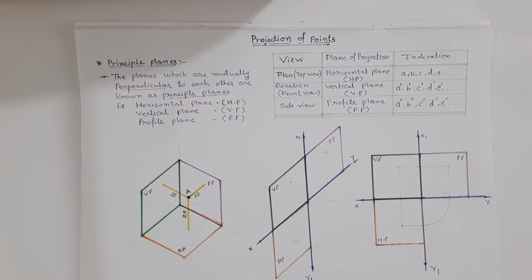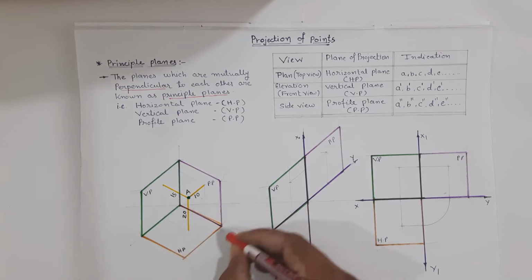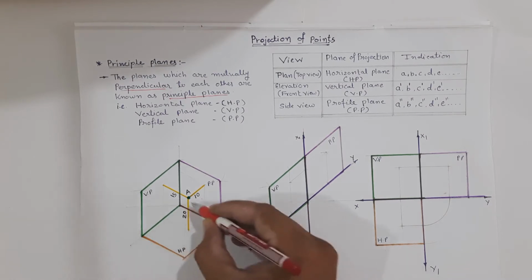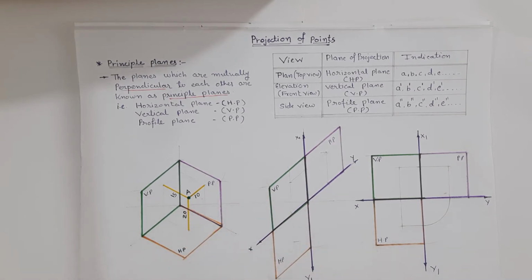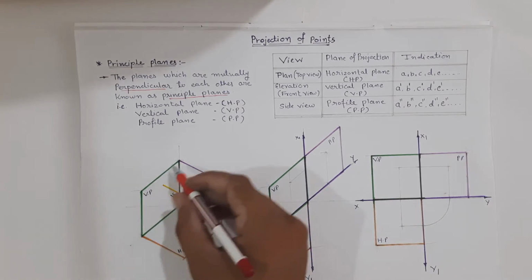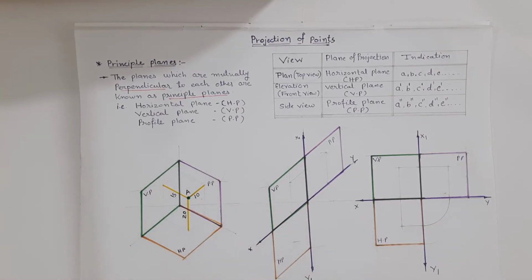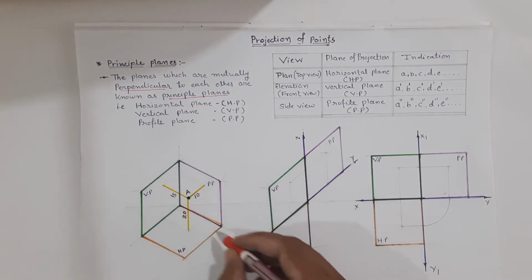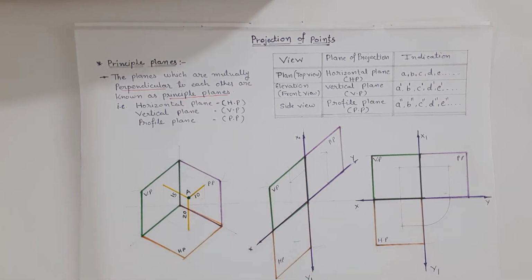So what is horizontal plane? This is the horizontal plane, and a horizontal plane is a plane which is parallel to the ground. A plane which is perpendicular to the ground is considered as the vertical plane, and a plane which is perpendicular to HP and VP is considered as the profile plane.